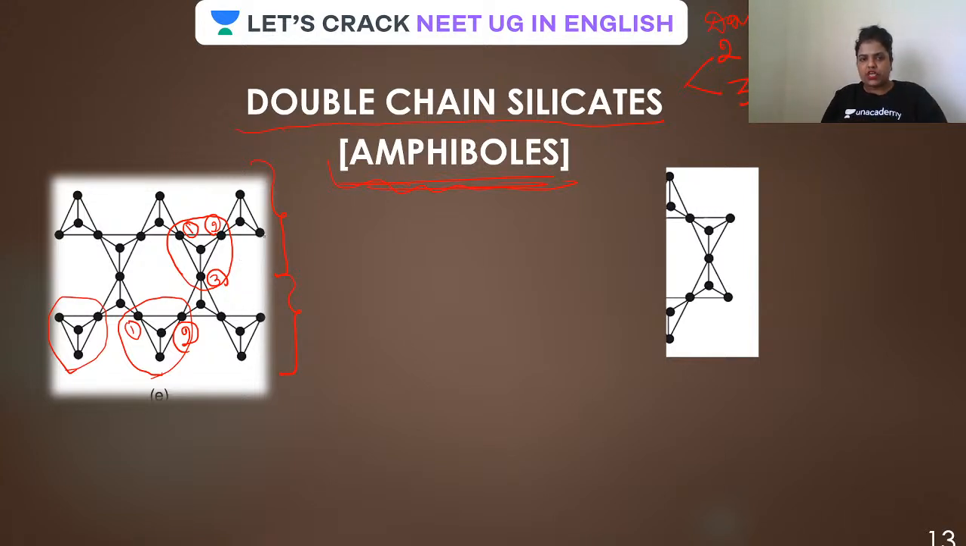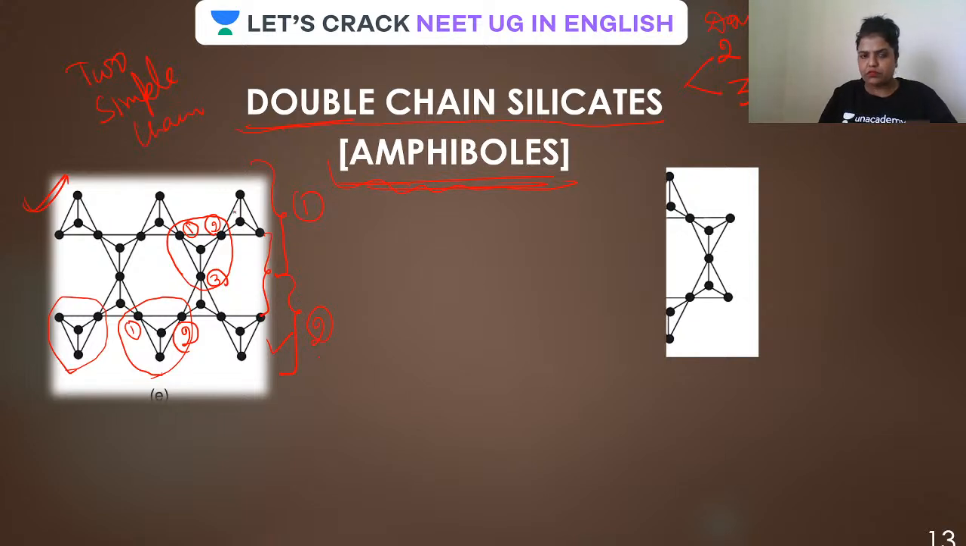So the ones which are present inside are attached through their 3 oxygen atoms. The ones which are present outside are attached to 2 oxygen atoms. So this double chain is actually two simple chains. Can you see the two simple chains here? Attached here. So there are two simple chains, one simple chain, and this is another simple chain.